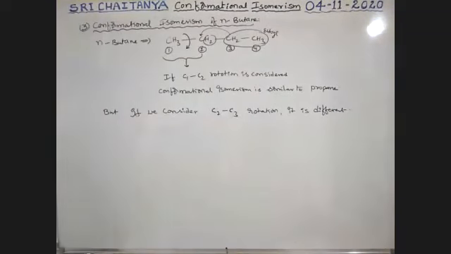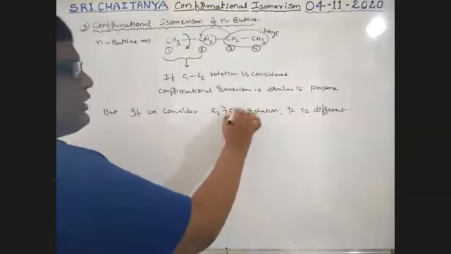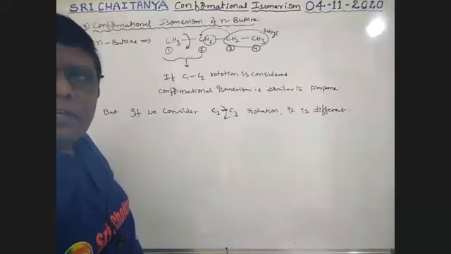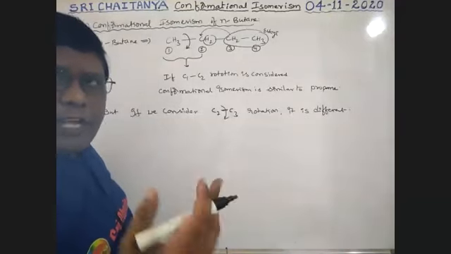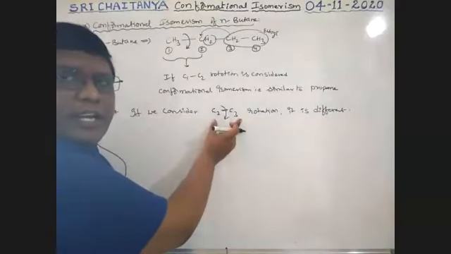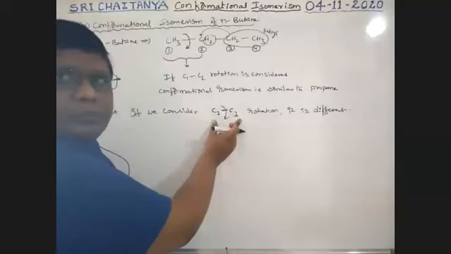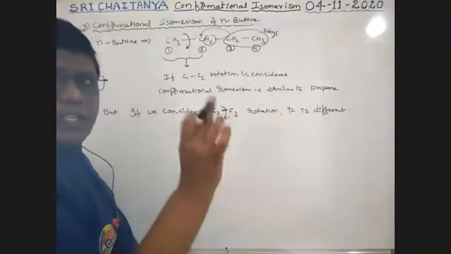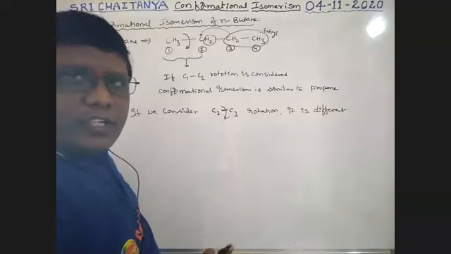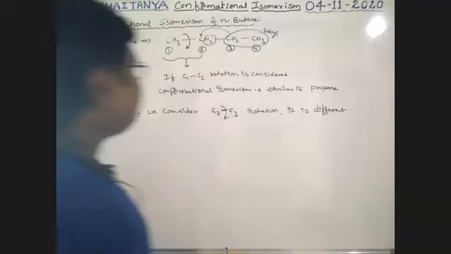So if we consider C2C3, that means free rotation along C2C3 carbons, that is different. So now I'm going to explain. So free rotation at C2C3 position. Now our concept is at C2C3 free rotation. See here.